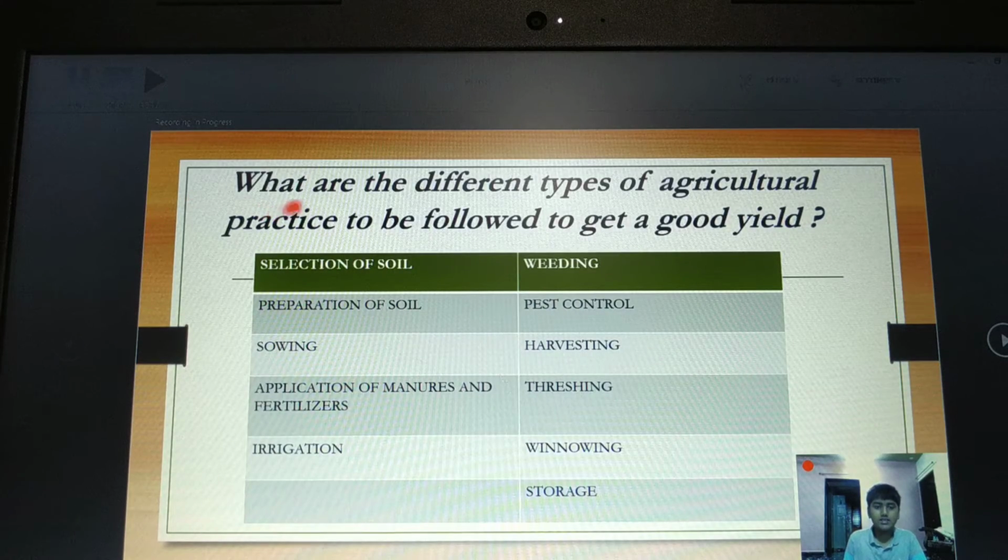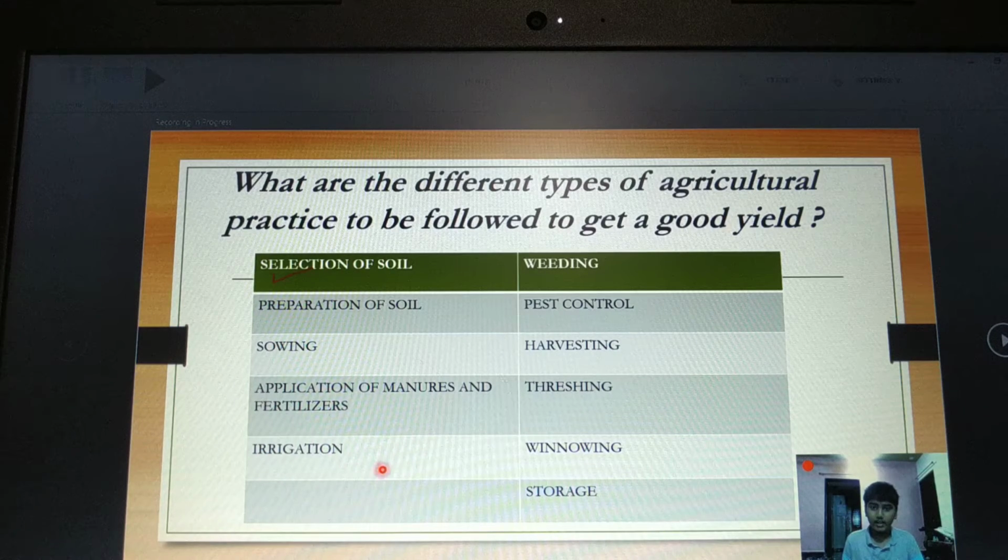Now let's see what are the different types of agricultural practices to be followed to get a good yield. First, you need to select the soil. Then you need to practice preparation. You need to prepare the soil for growing a crop. You need to sow seeds. You need to add manure and fertilizer to make the field perfectly good for growing any crop.